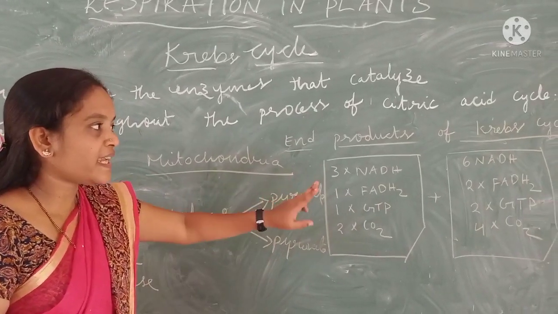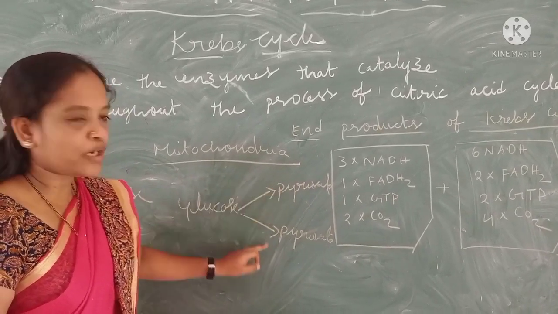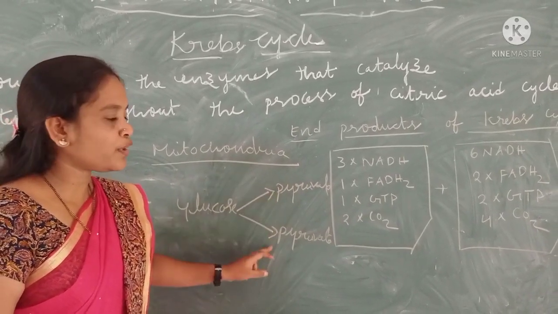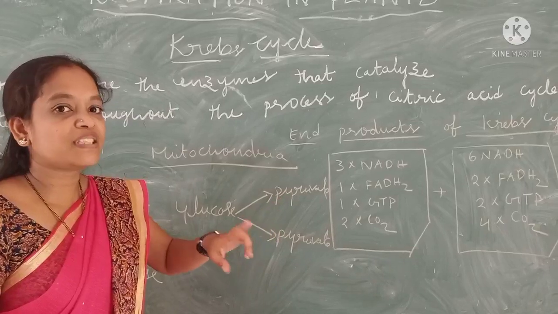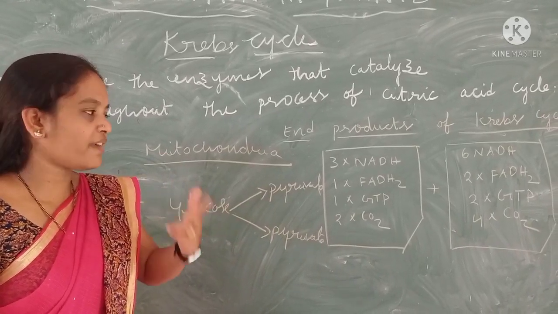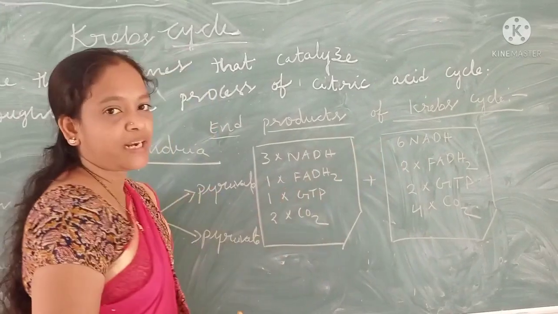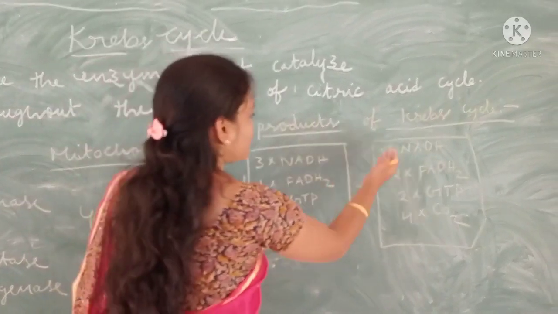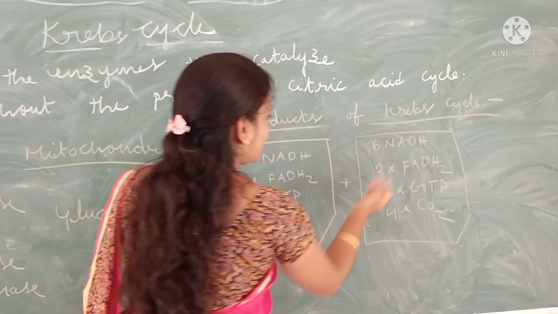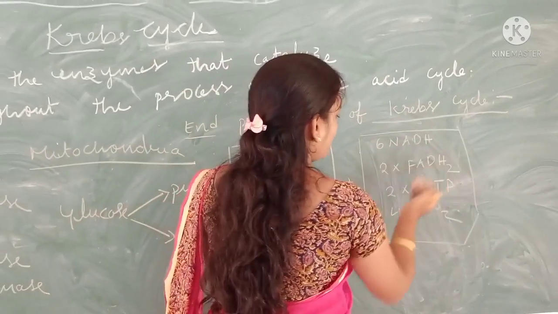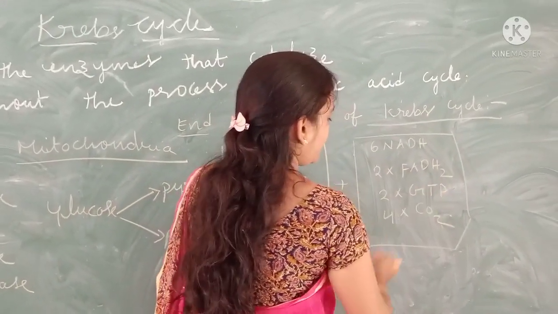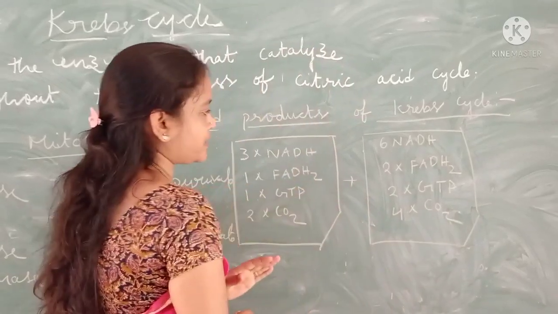This means the cycle runs twice because 2 molecules are there. So 2 molecules enter 2 cycles, means the cycle has to run twice. That's why the end products will be doubled. So here 6 NADH, 2 FADH2, 2 molecules of GTP, 4 molecules of carbon dioxide.